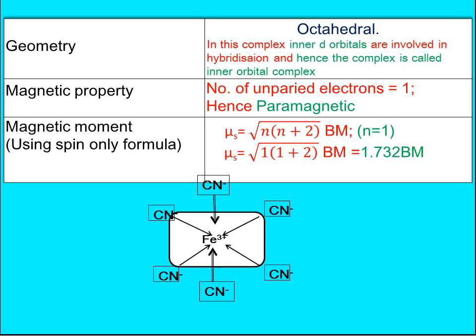How many unpaired electrons are present? There is only one unpaired electron, so it is paramagnetic. How will you calculate magnetic moment? Mu s is equal to square root of n into (n plus 2) Bohr magneton. If n is equal to 1, then mu s will be equal to square root of 1 into (1 plus 2) Bohr magneton, which is equal to 1.732 Bohr magneton.